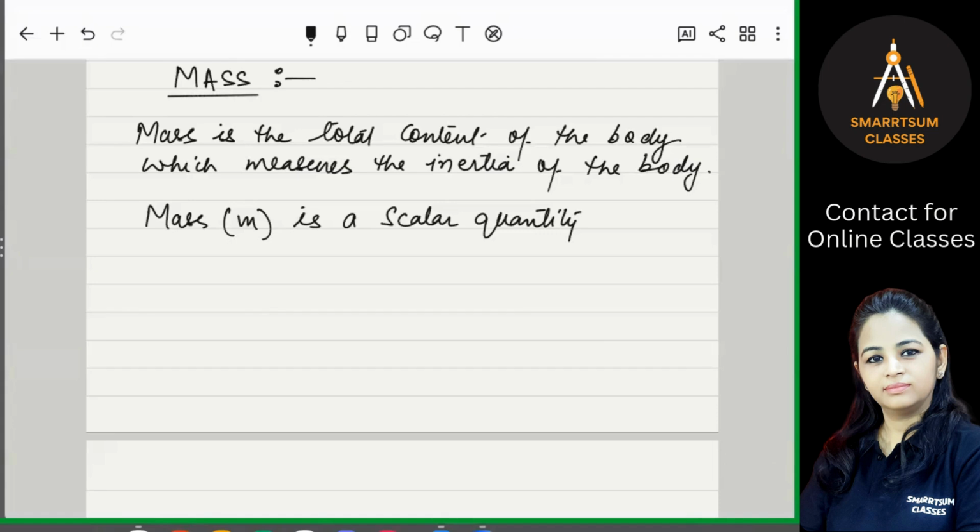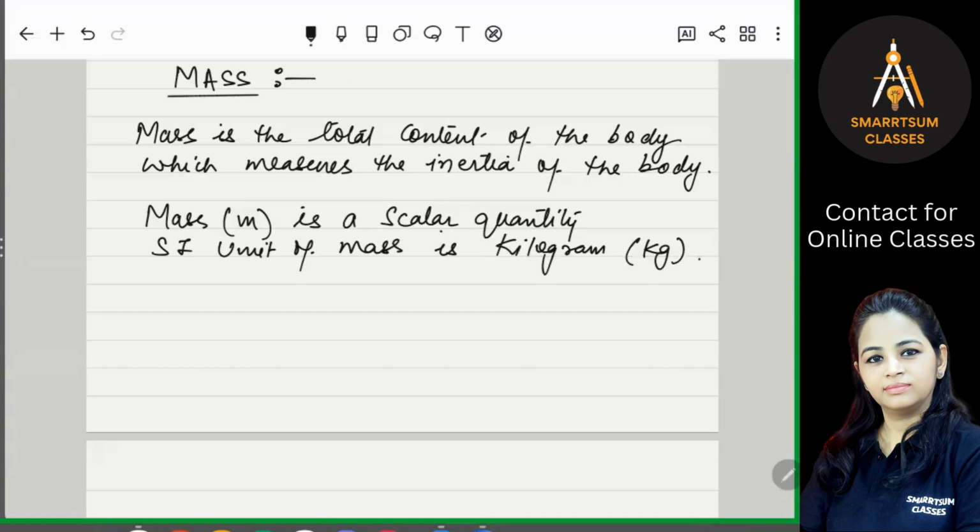Similarly, we have speed, which is a scalar quantity. Time is a scalar quantity, whereas velocity, acceleration, force, these are vector quantities where there is magnitude as well as direction. So mass of a body is a scalar quantity and its SI unit of mass is kilogram. The standard unit of mass is kilogram, kg.